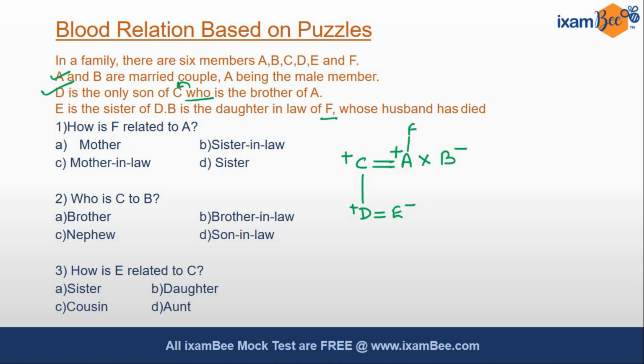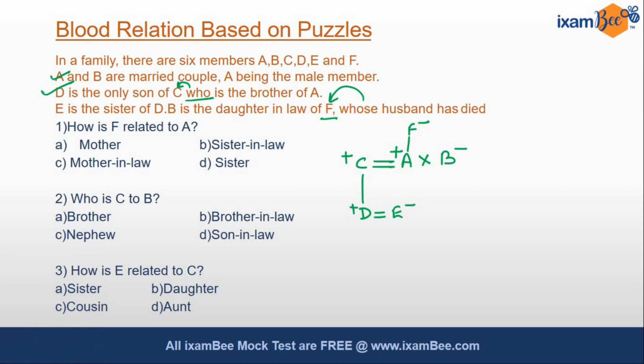Whose husband has died? Okay, so now we know the gender of F also. "Whose" here refers to F. Whose husband has died? That means she is the wife, and we'll put minus symbol over here. So as you see, our diagram is complete and the gender of all the people here are known. So it's very easy to draw the diagram, guys, if your concepts are clear and you are very well aware of the symbols. Let's see the questions associated with this.